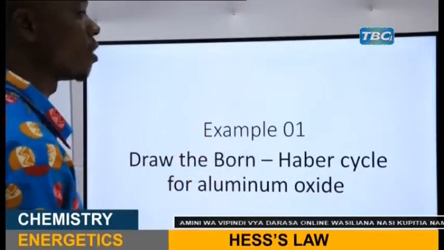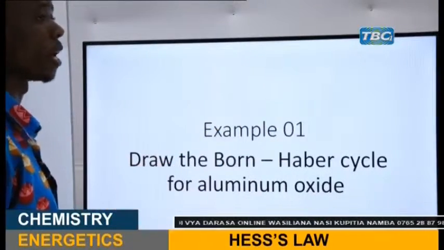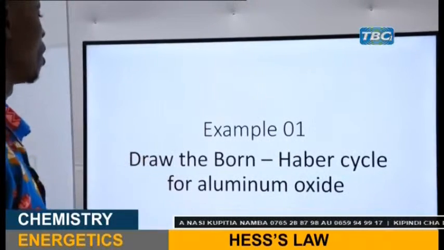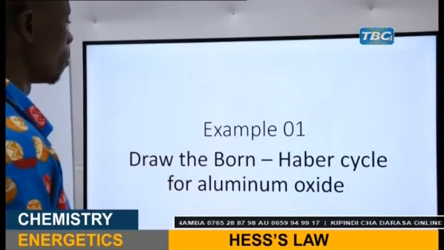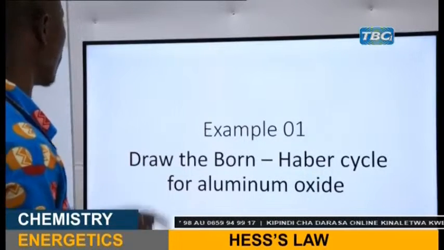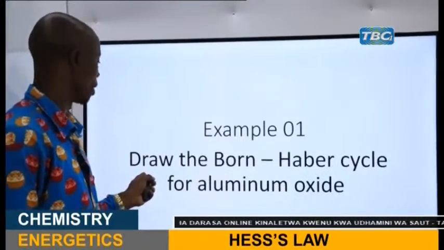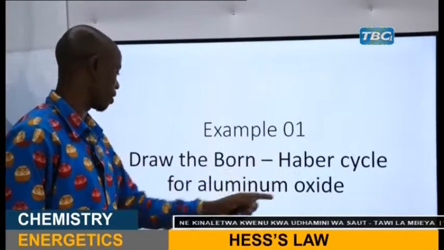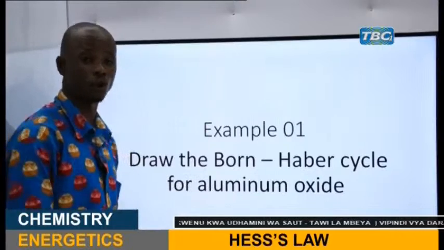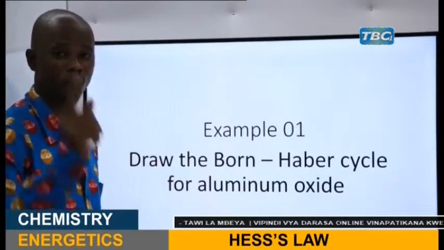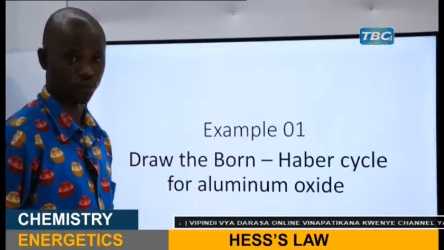There are different ways of asking these questions using the Born-Haber cycle, and this is one of the ways the questions might come. The first example: draw the Born-Haber cycle for aluminum oxide. That is the question.